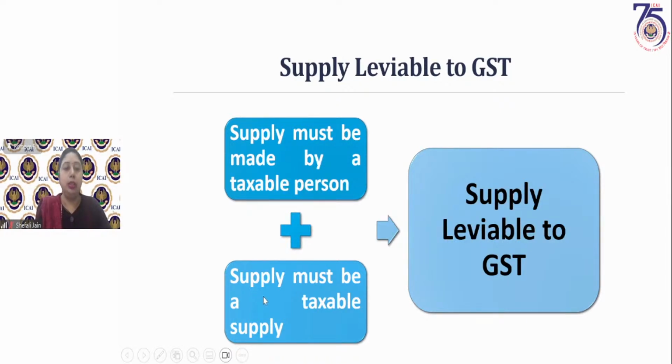Supply must be a taxable supply. Now, what is a taxable supply? Taxable supply is a supply on which GST is chargeable, GST is leviable under Section 9 of CGST Act or Section 5 of IGST Act, which you will be discussing in the next class, charge of GST. That means the supply should not be an exempt supply. Exempt supply is the supply which is not leviable, which is either by way of notification mentioned as exempt, or it is a non-taxable supply, or a nil rated supply, that is considered as exempt supply. So something which is leviable to tax is a taxable supply. If it is a taxable supply, if it is provided by a taxable person, GST would be leviable.